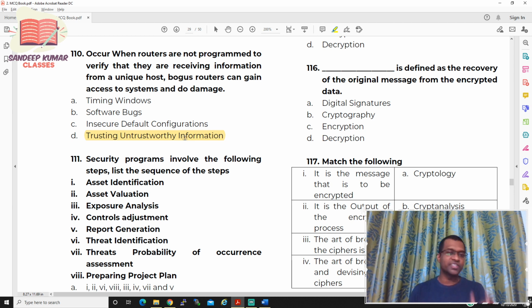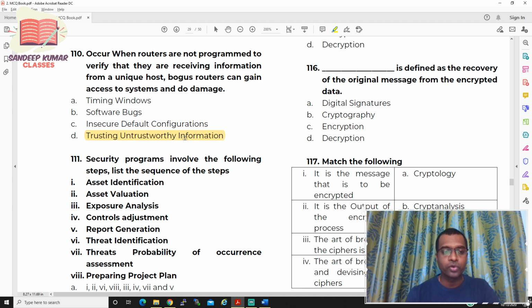It will give the option yes and no. Generally we say yes, but actually we should not download it. If the router gives that message, your router is proper. If the router is not giving any information, then it leads to a vulnerability called trusting untrustworthy information.